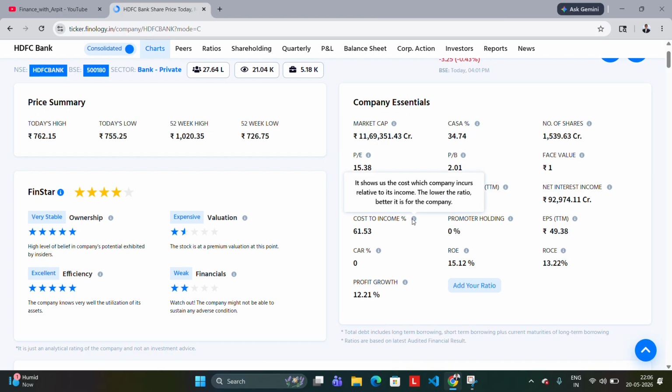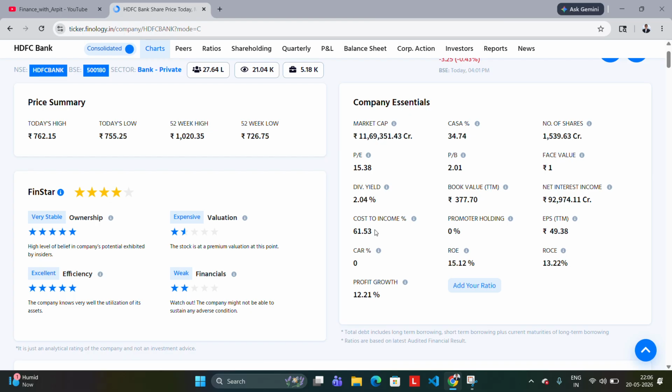Cost to income percentage shows that the lower the ratio, the better for the company, because cost to income means how much cost the company has to put in to get some profit. For example, for every 100 rupees of profit that the company makes, 61.53 is the cost. That is, they give interest on FDs, savings accounts, and current accounts, 2 to 3%, and 3 to 7% on FDs. On other schemes like SIPs and mutual funds, they also have to give some interest. So this is the cost for each 100 rupees.